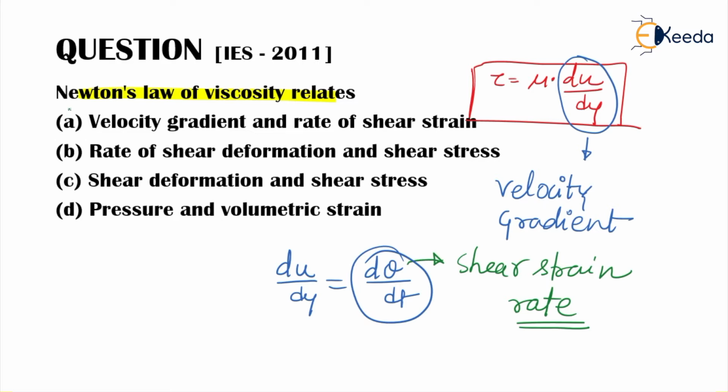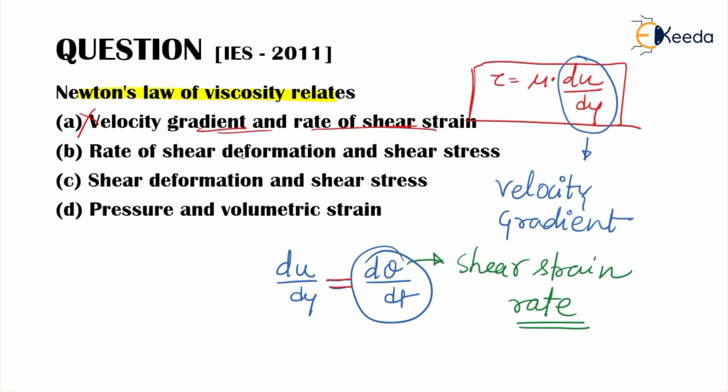So now we check the option. First option says velocity gradient and rate of shear strain. So both we are not talking about. This cannot be true because velocity gradient and rate of shear strain both are equal. They are same thing. So this cannot be true.